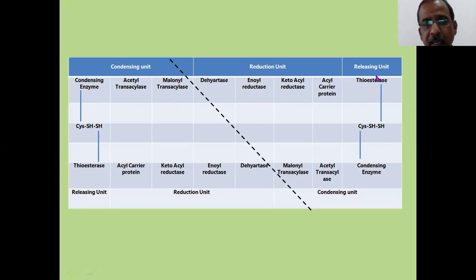After reduction, cleavage. Then the cycle repeats: again condensation, again reduction, again releasing, until the required number of carbon atoms is synthesized for that particular fatty acid. Every time 2 carbon atoms are added to the chain. That's how fatty acid synthesis occurs.